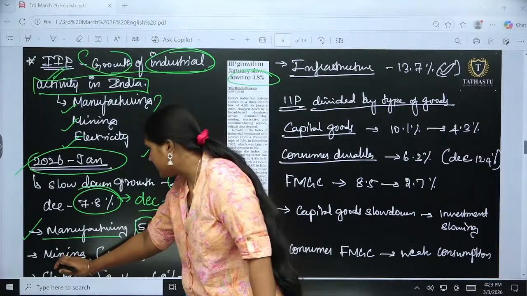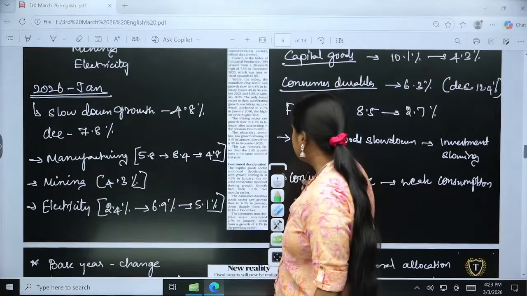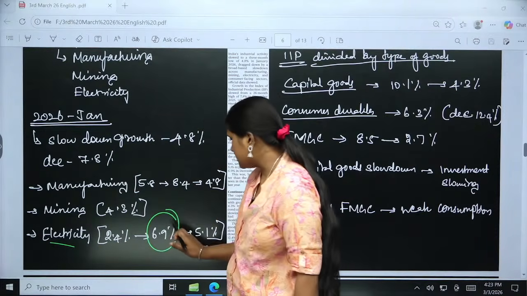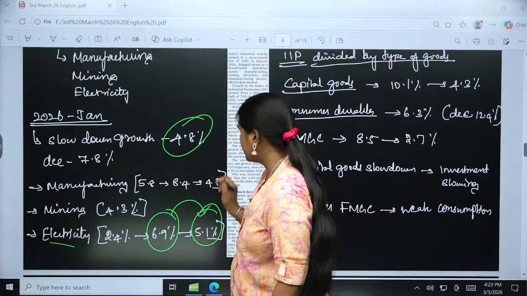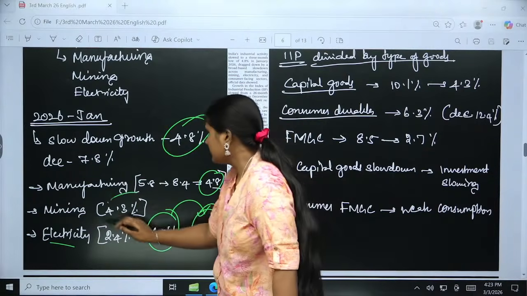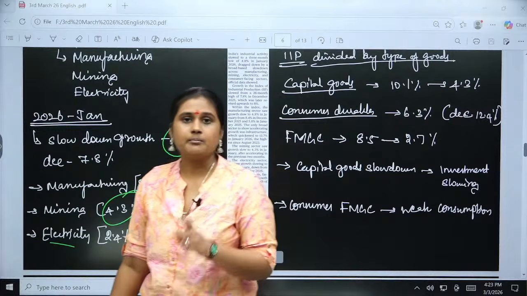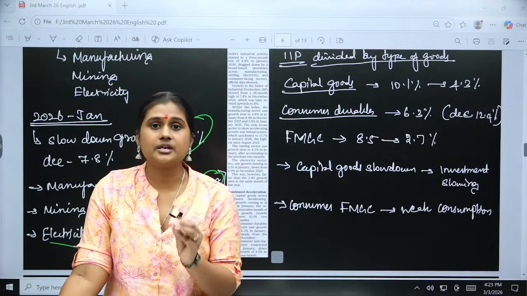And mining also went to 4.3%, and electricity went from around 6.9% to 5.1%. So everywhere we can see the slowdown of growth, right? But in the infrastructure sector alone, we got very good numbers.